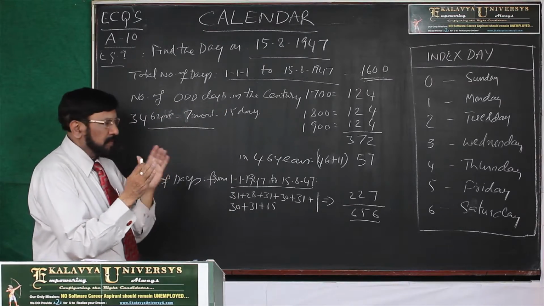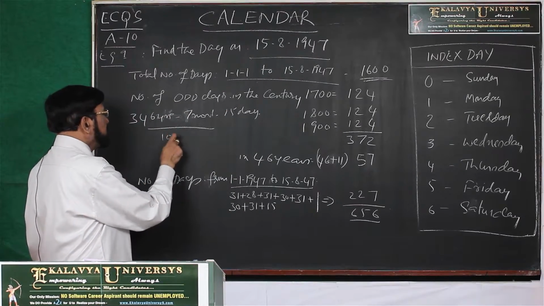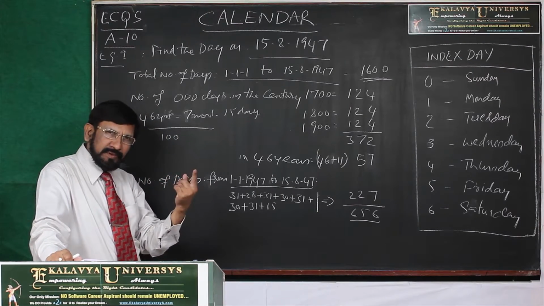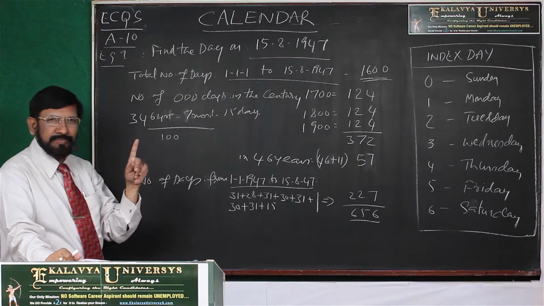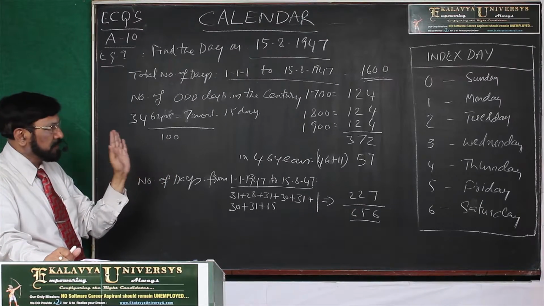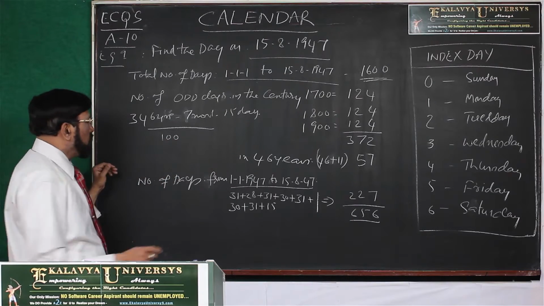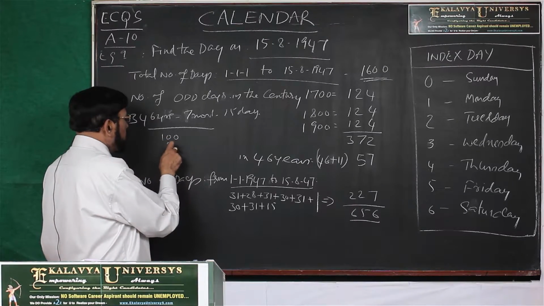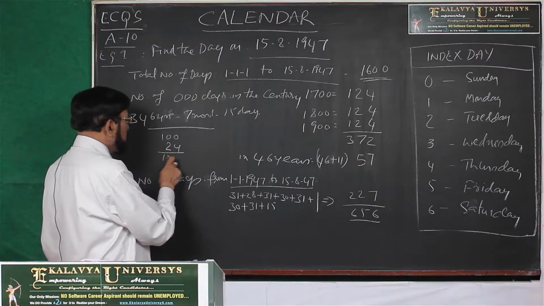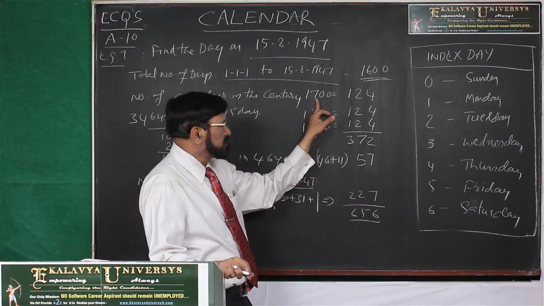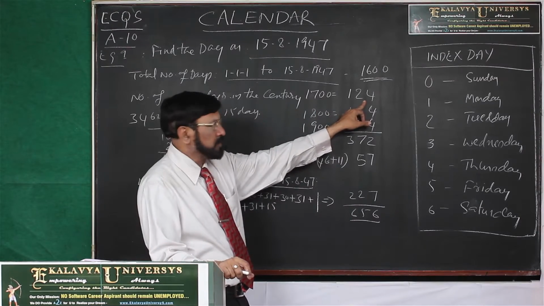In a century, 100 years, every year has 365 days, that means 1 day extra, 364 is convenient, so 1 day extra per year, 100. Next, 24 leap years are there. So we take 124. Just remember that: in the 17th century, odd days are 124.